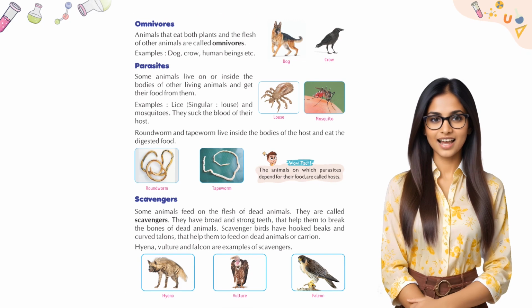Omnivores. Animals that eat both plants and the flesh of other animals are called omnivores. Examples: dog, crow, human beings, etc.